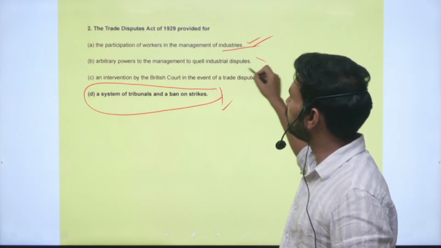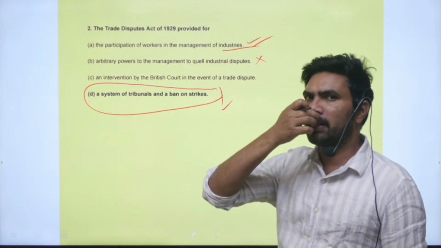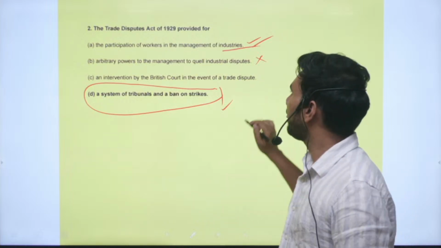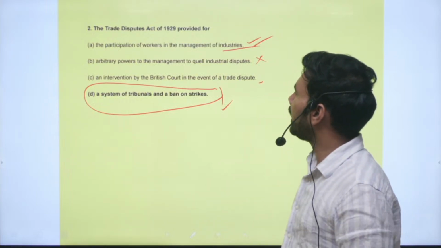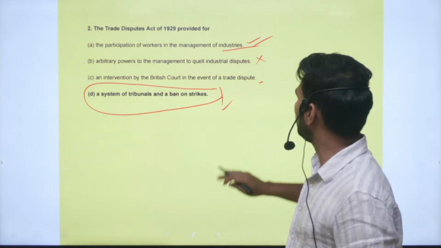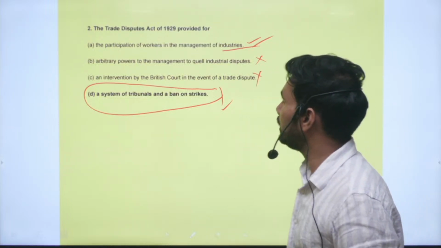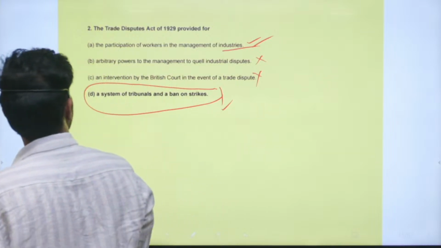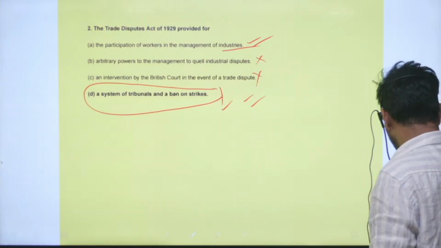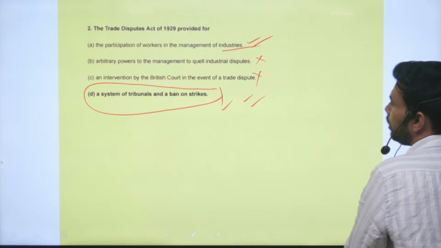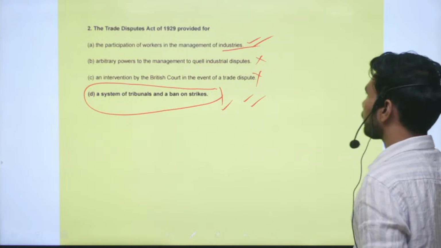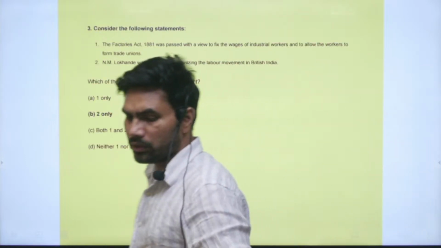By reading the statement itself, you can consider this incorrect. Next is an intervention by the British court in the event of a trade dispute. This is also not the original provision in the Trade Disputes Act of 1929. It established a system of tribunals and there was a general ban on strikes.